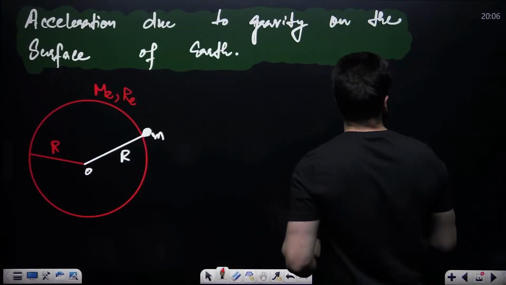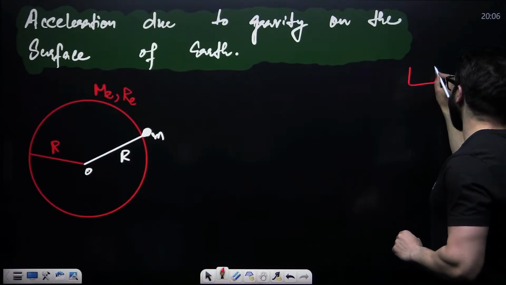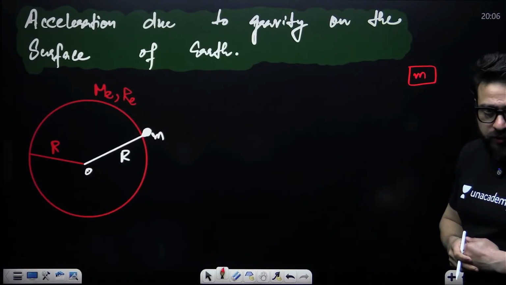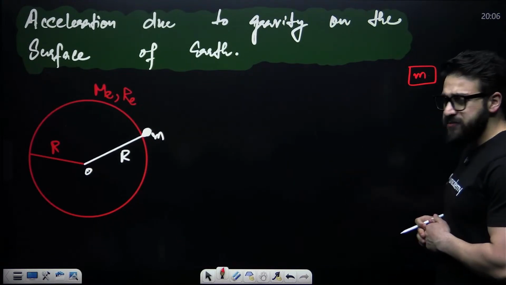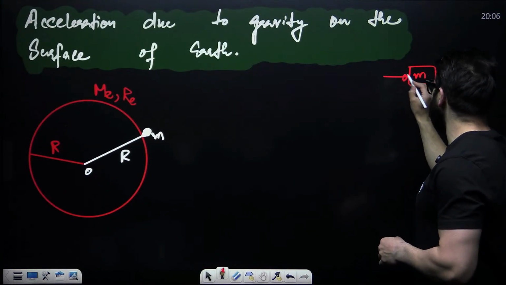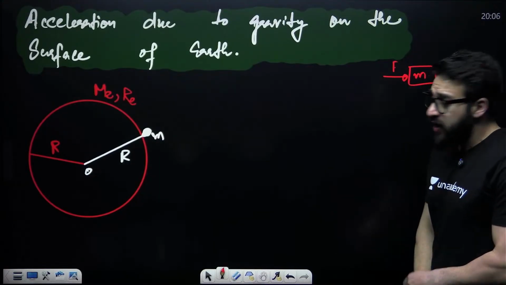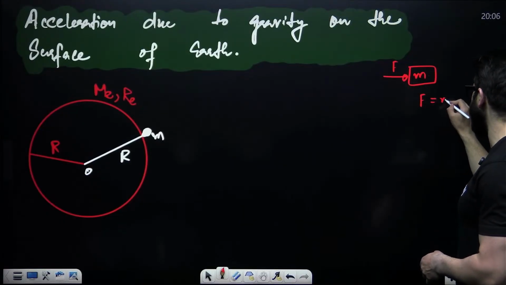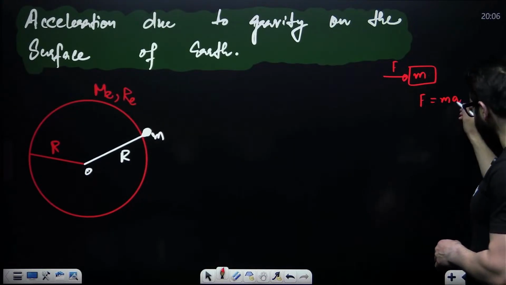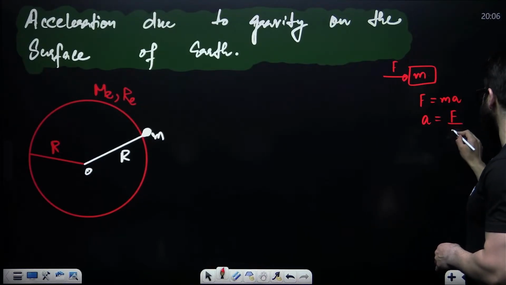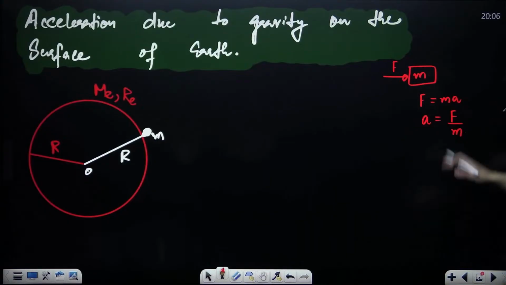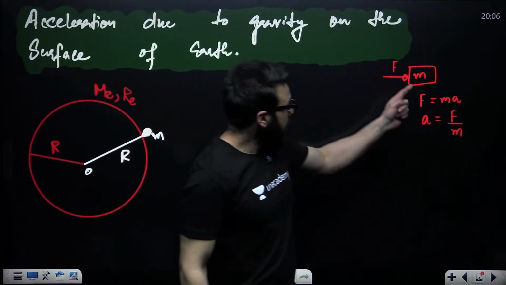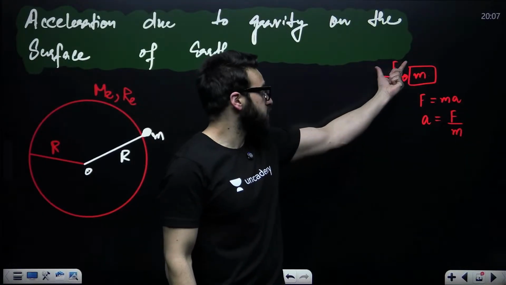My dear friends, listen. Let's suppose I have a block here, and the mass of the block is m. If you are applying a force F on this block, acceleration will come. We have studied F = ma from Newton's second law, and from here acceleration = F/m. So this is the acceleration in this mass, which is due to this force F.